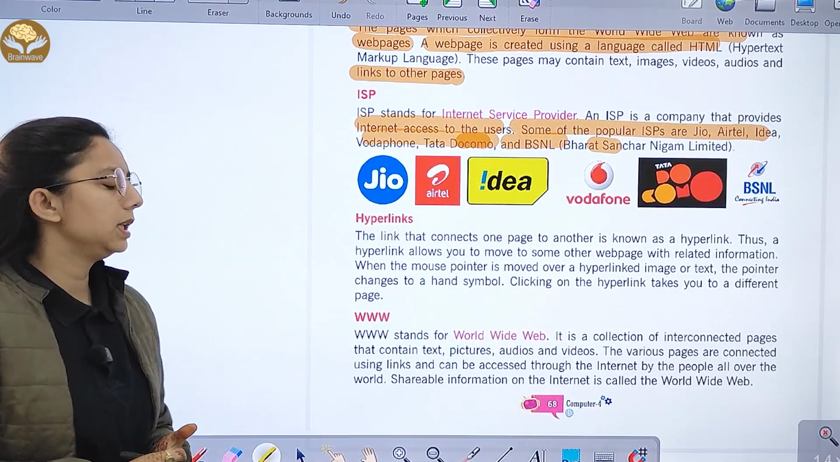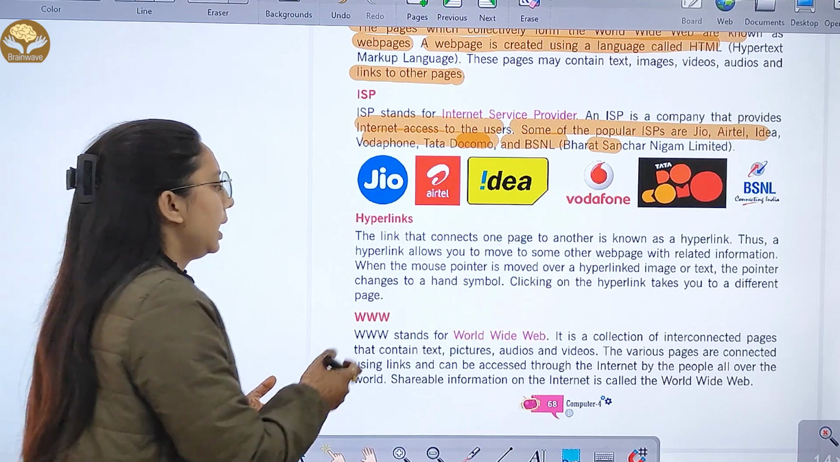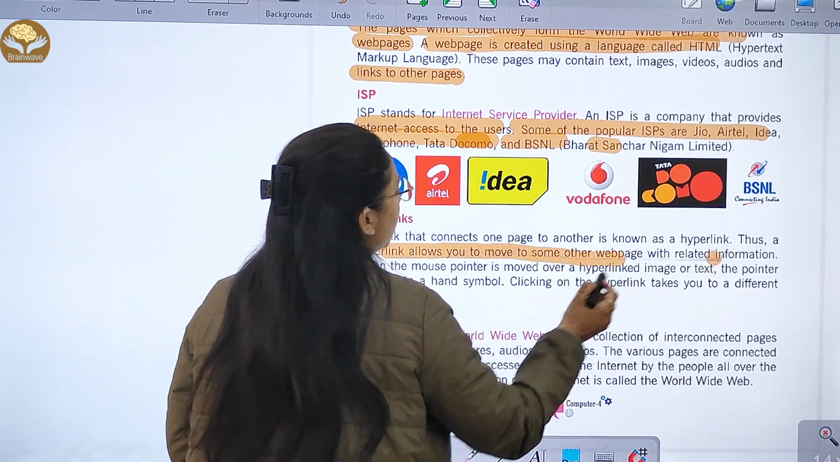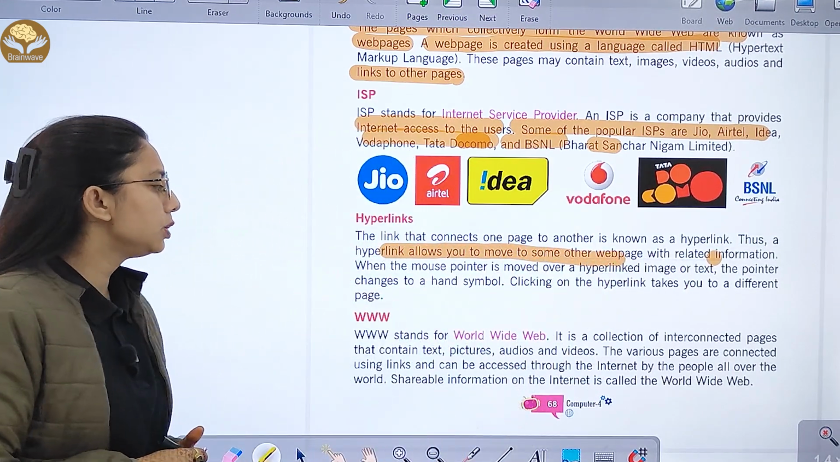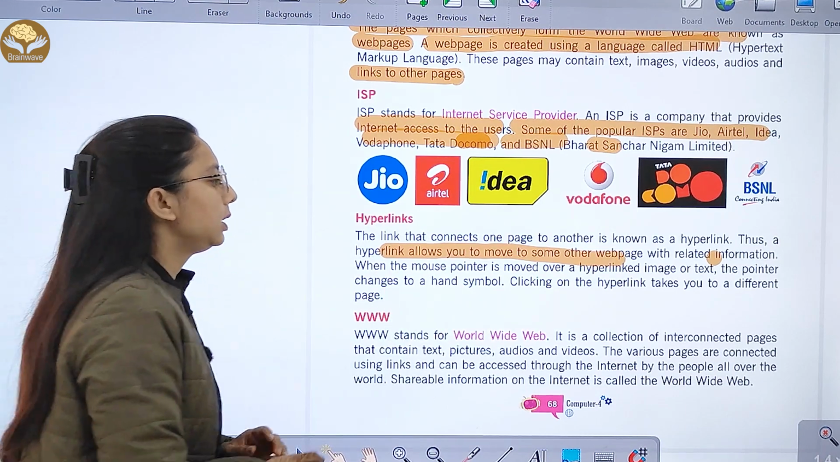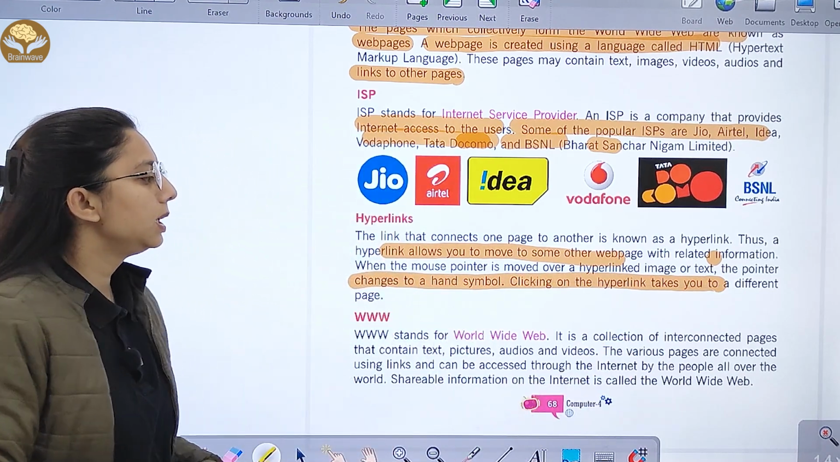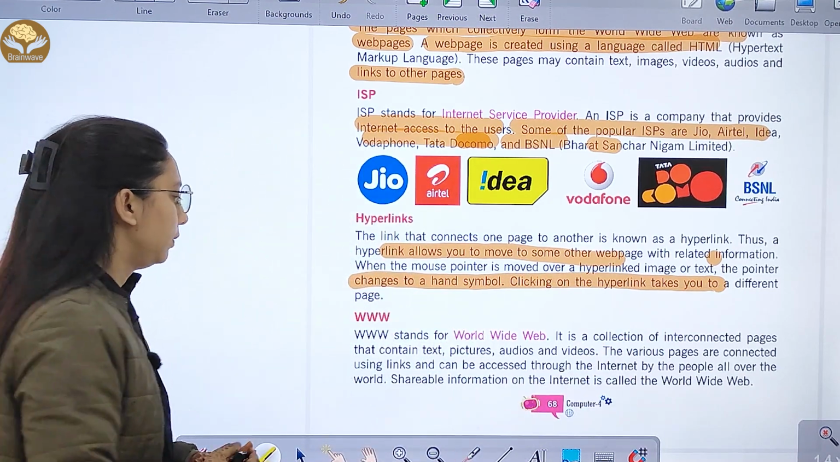Then we have hyperlinks. The links that connect one page to another are known as hyperlinks. Hyperlinks allow us to move to some other web page which is related to the information. Whenever the mouse pointer is moved over a hyperlink or text, the pointer changes to a hand symbol. Then clicking on the hyperlink takes you to different pages.